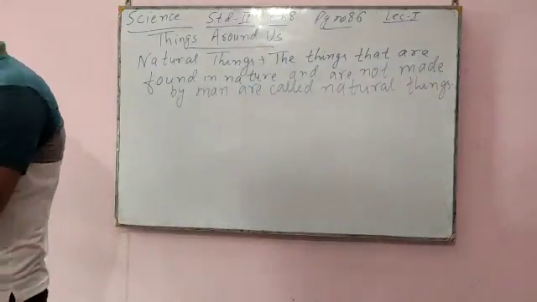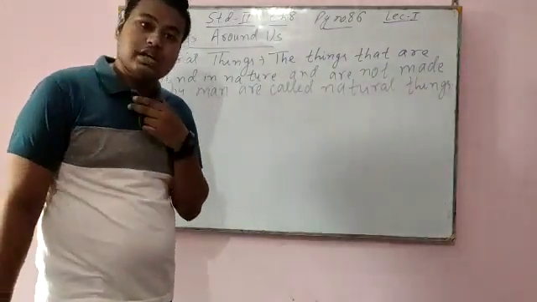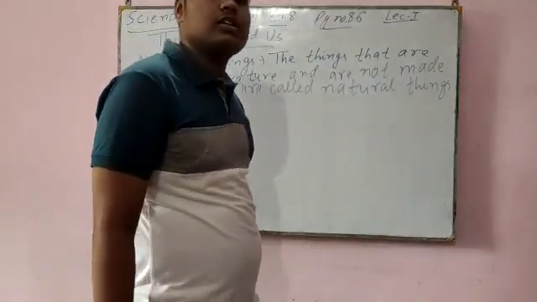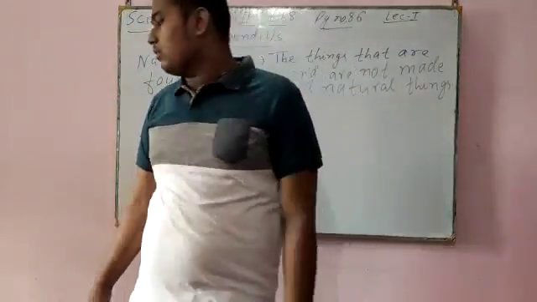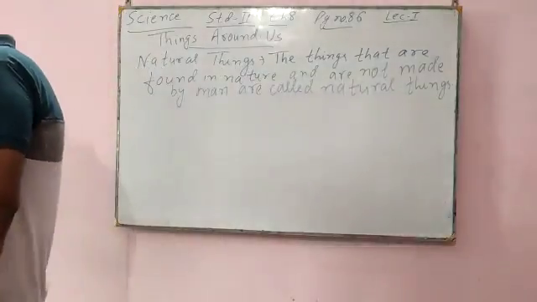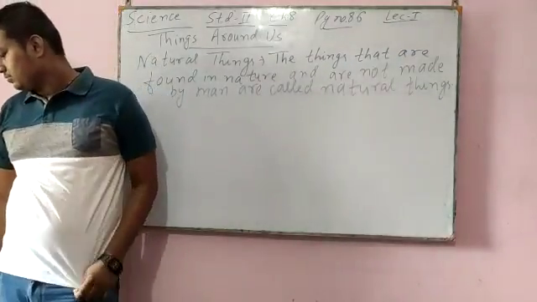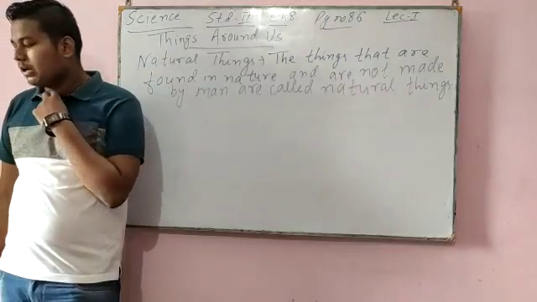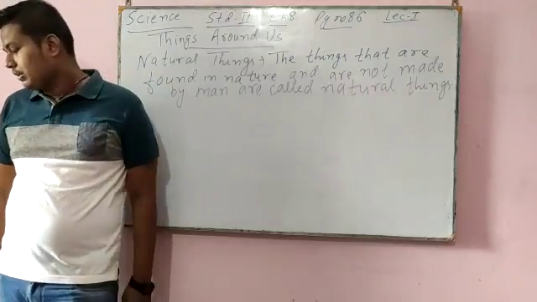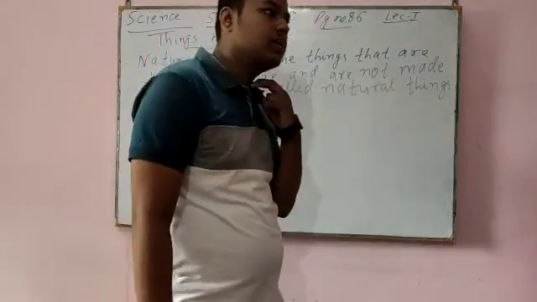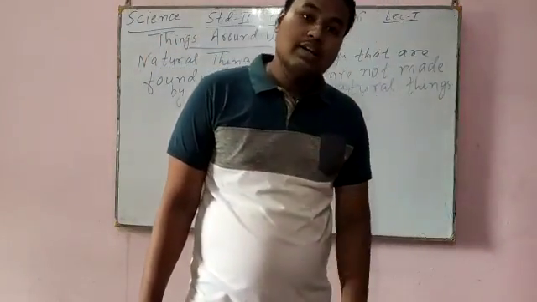Now, natural things can be living and also non-living. Trees and plants are natural living things. But water, rocks, air and sun are natural non-living things.